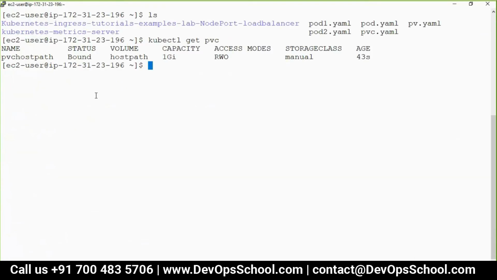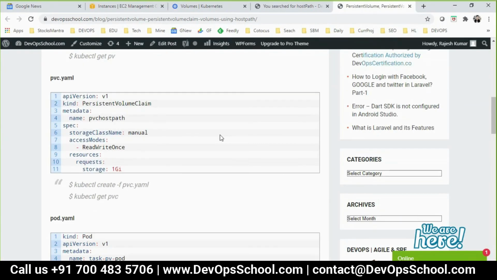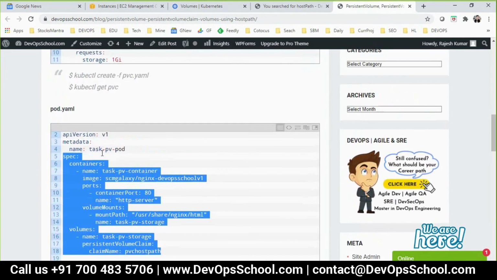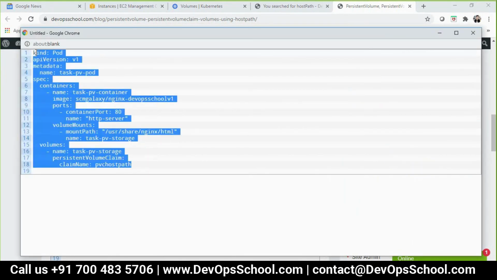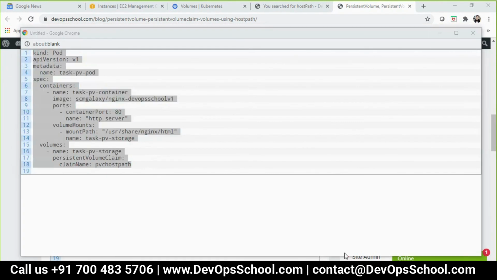So now I have the PVC available, host path. Now this I am going to consume in the pod. So now this is also very easy. Let me show you. You will understand that. Not a very difficult code. Okay.